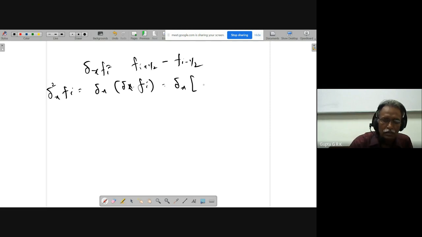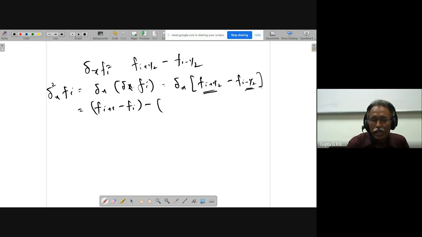If I take this, what I have to do? I have to add half and subtract minus half. So I will get f i plus 1 minus f i, and for f i minus half, again add plus half and subtract half.